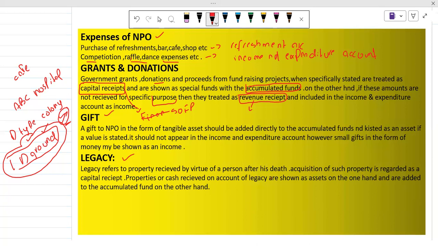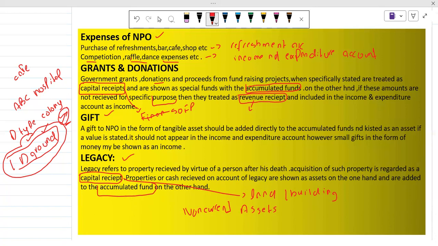When we receive that property, we will treat it as a capital receipt. And if it is land, building, house, we will add this into our assets also, as a non-current asset. And also we will add it into our accumulated fund.